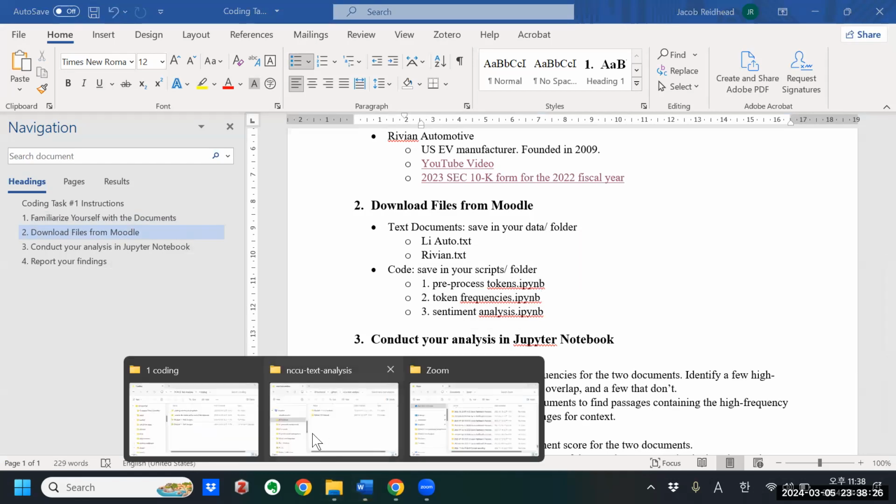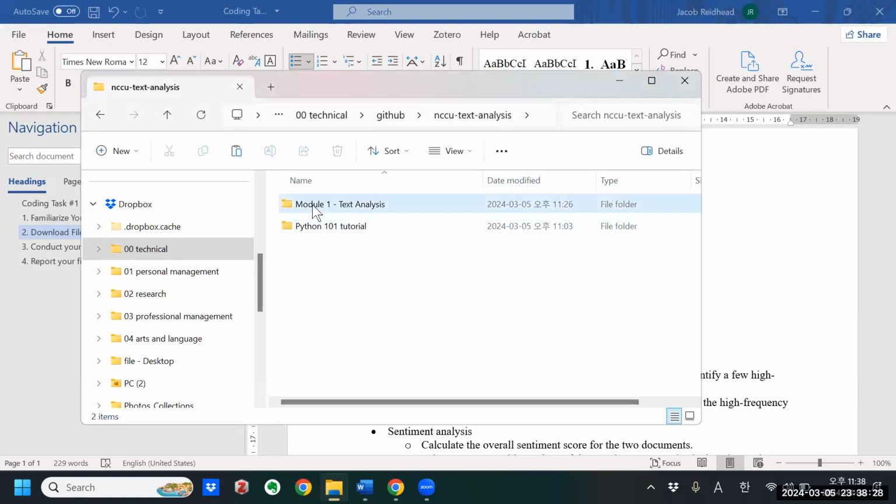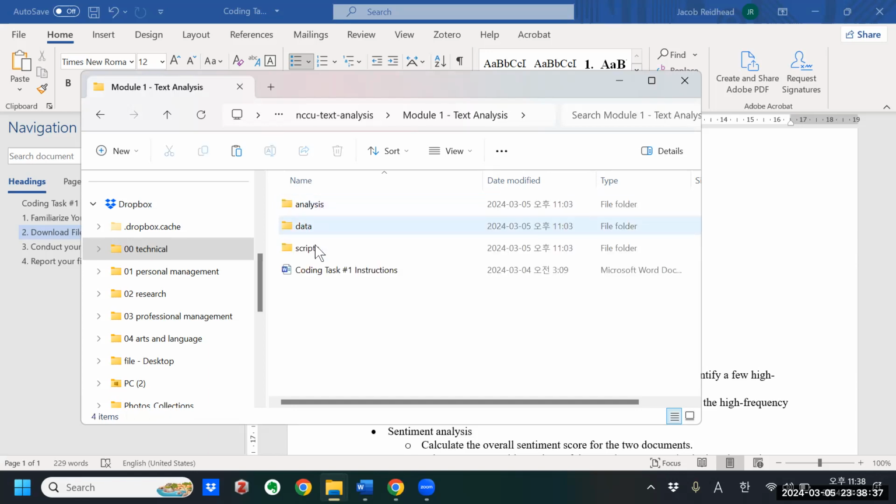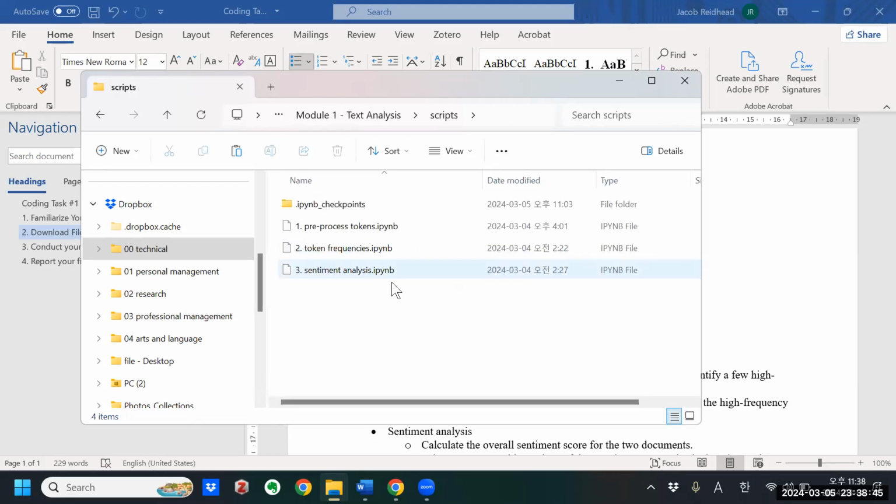What I did was create a project folder called Module 1 Text Analysis. If I open that up, you'll see the three folders: analysis, data, and scripts, plus the coding task instructions here. In the scripts folder, you'll see the three Jupyter Notebook scripts.